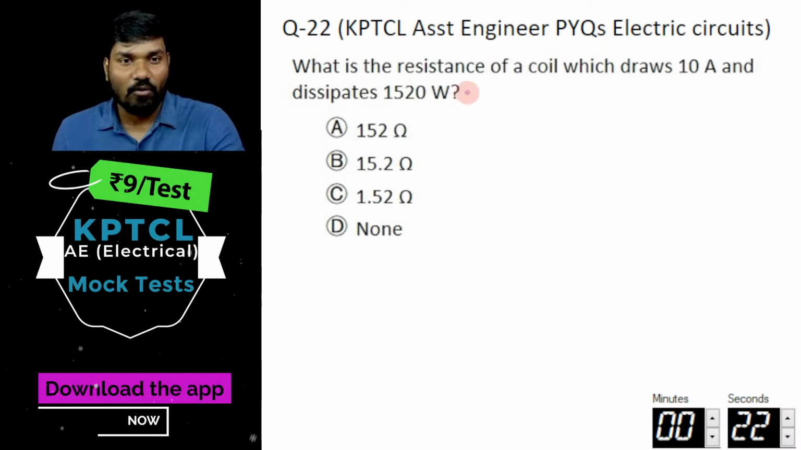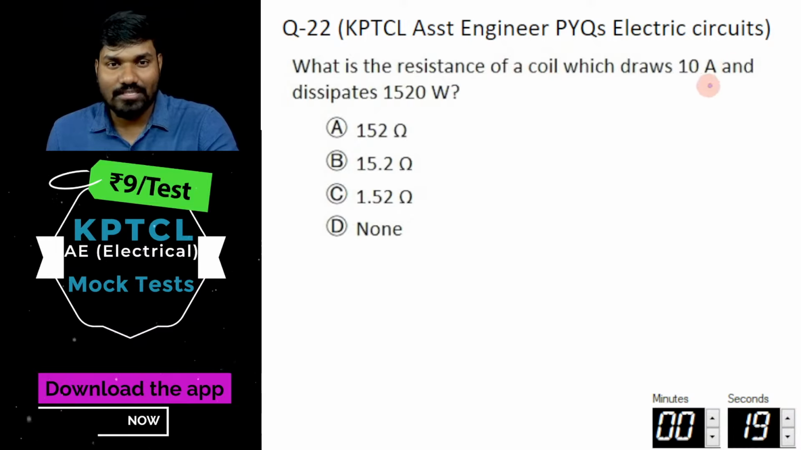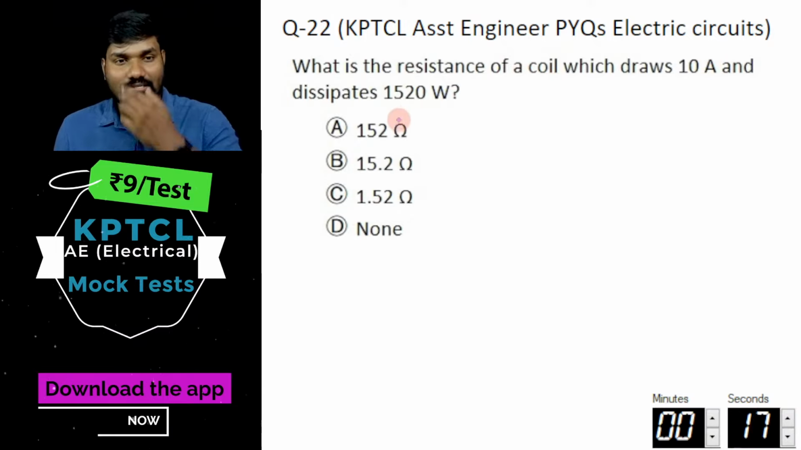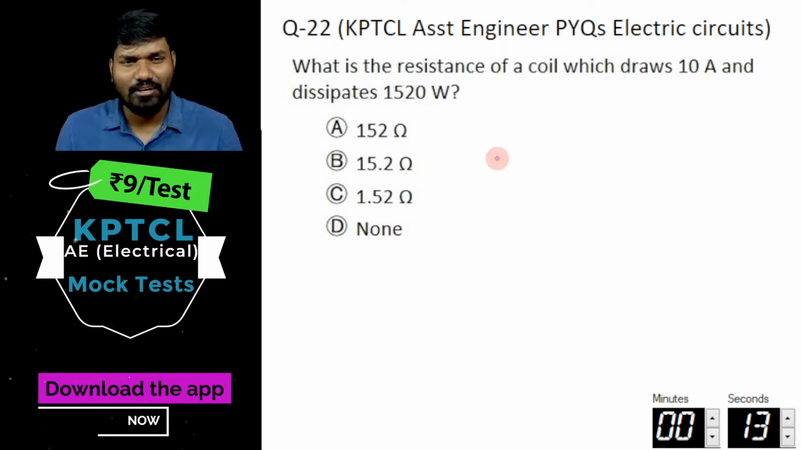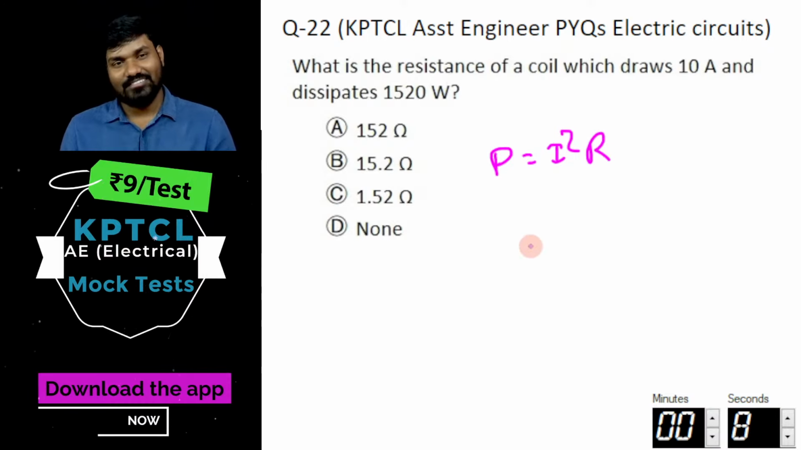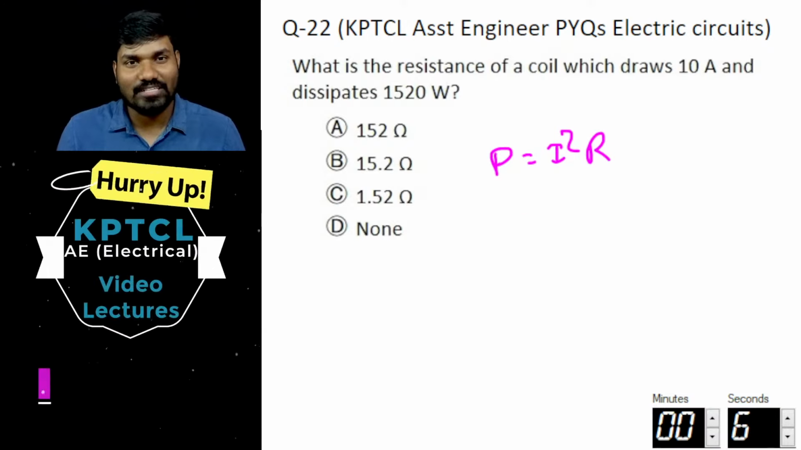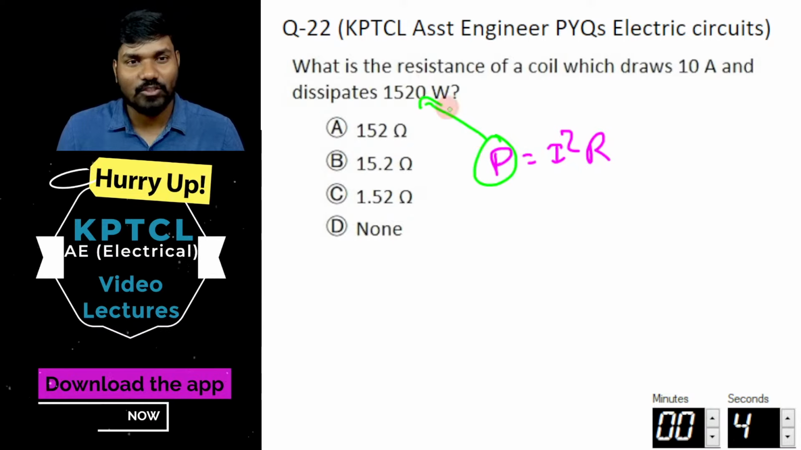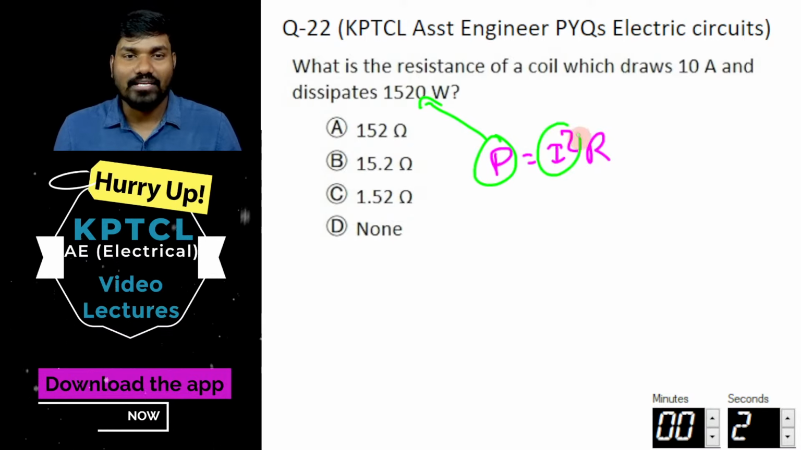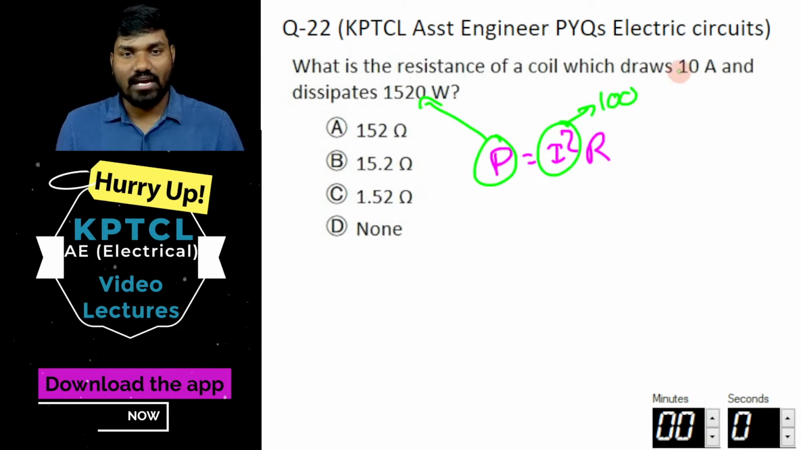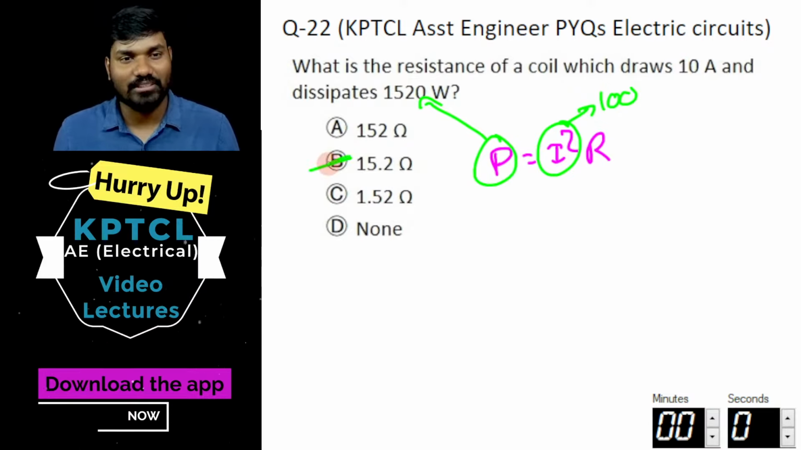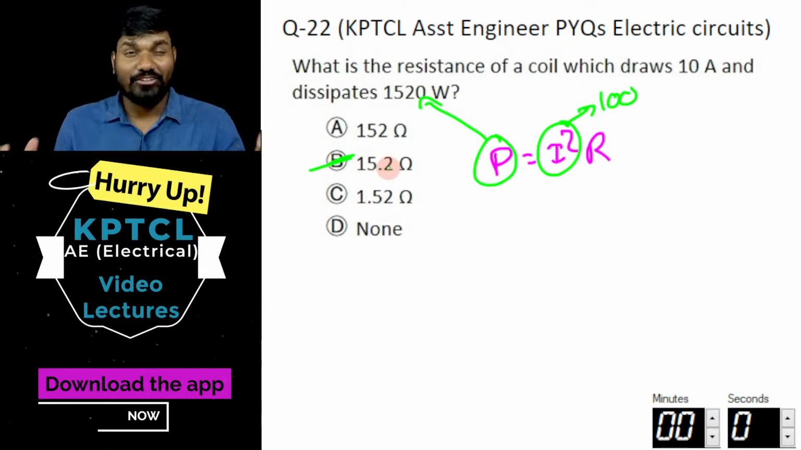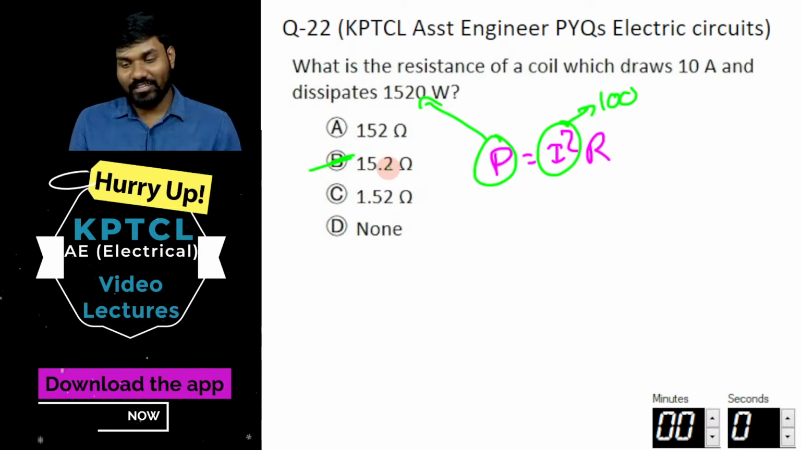What is the resistance of a coil which draws 10 ampere and dissipates 1520 watt? It's simple. We know power is equal to I square into R. The power value is given as 1520. I square value is 100, because I is 10. So simply it is B. It is just maybe a 15-second question, that's why people answered very quickly.